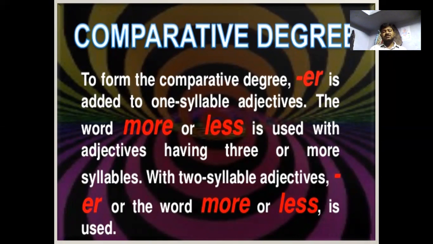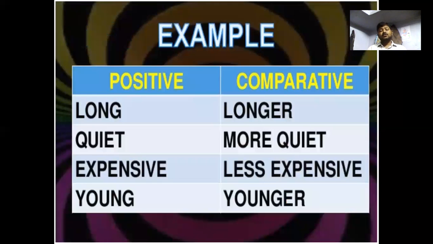For the comparative we can use er. That means sweet, sweeter; good, better. For adjectives ending in ful or e, we can use more or less. For adjectives having three or more syllables, we use the comparative words more or less. With two-syllable adjectives, we can use er or the words more or less to form comparative sentences.